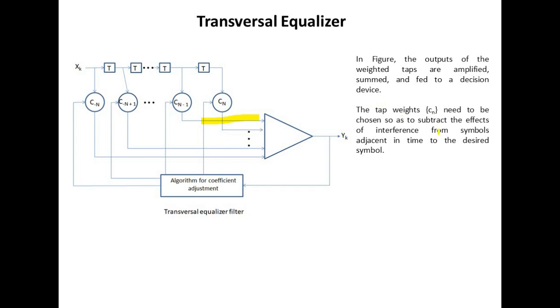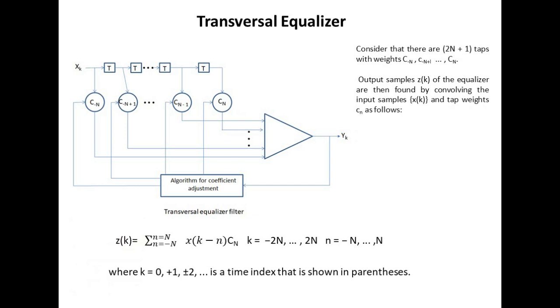The tap weights Cn need to be chosen so as to subtract the effects of interference from symbols adjacent in time to the desired symbol. Consider that there are 2N+1 taps with weights C-N, C-N+1 up to CN.